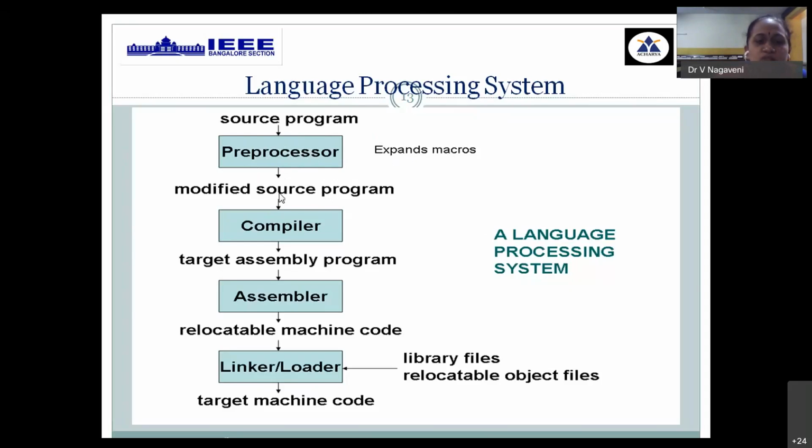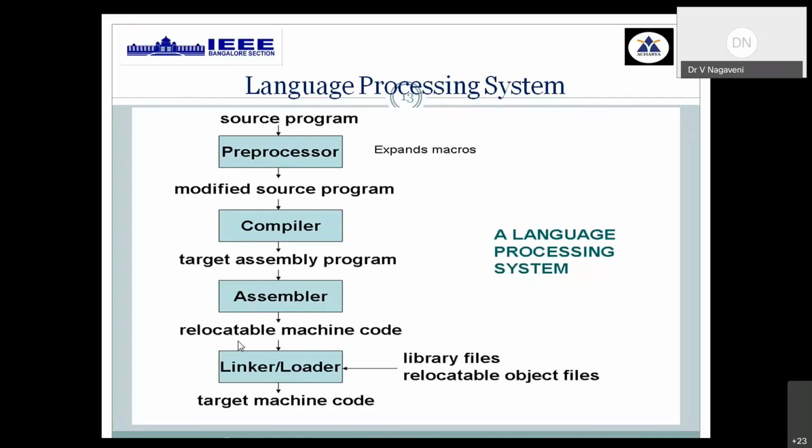That modified source program is an input to the compilation process, and after that compilation we get a target assembly level language program as the output of the compilation process. Okay, instead of a directly machine understandable form, we generate the output as target code in assembly level language form after compilation, because efficiency will be higher when you restrict the target code to assembly level language notation. Then we need the help of additional software called assemblers, which take the assembly level language notation and convert it into relocatable machine code.